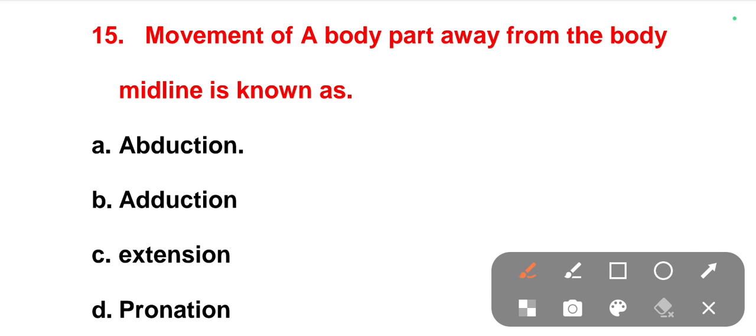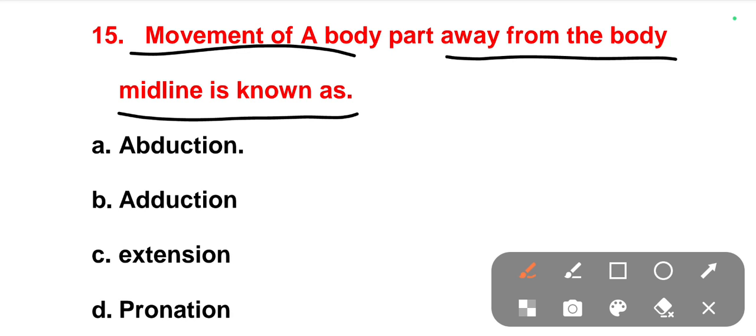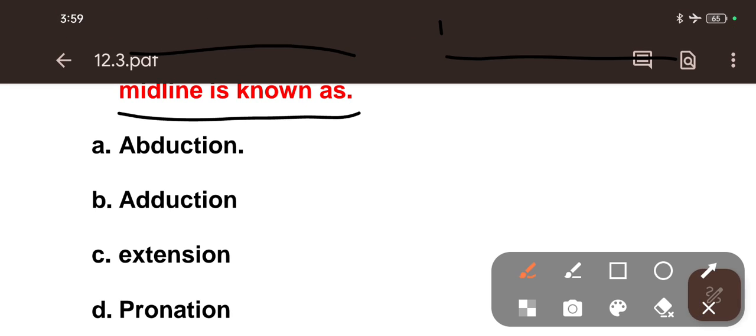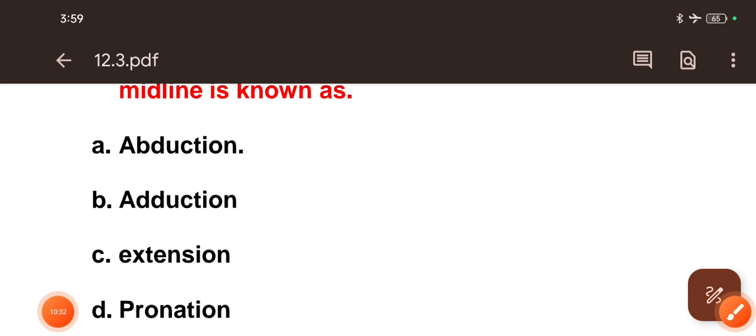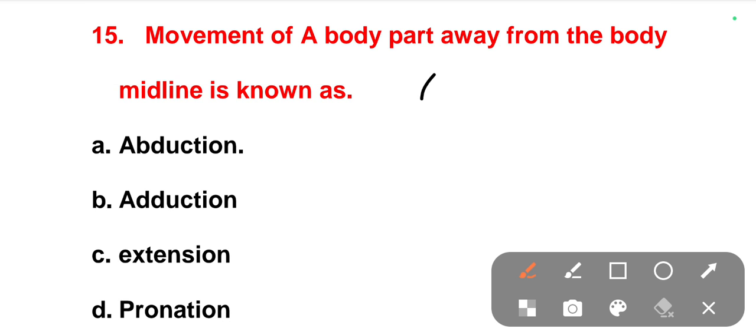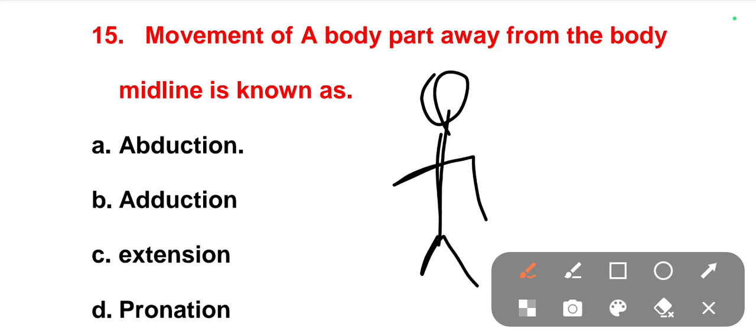The next one is, a movement of a body part away from the body midline is known as. Okay, the movement of body part away from the midline. If you see the human body, the center part of the body is called midline.